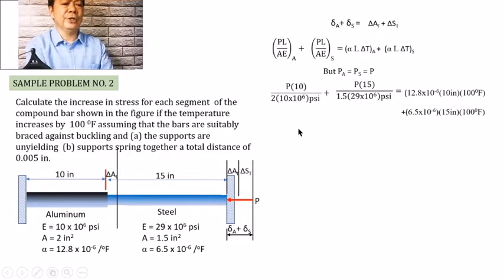And in this equation, we only have one unknown P, the internal load that is developed between the aluminum and steel due to the change in temperature.